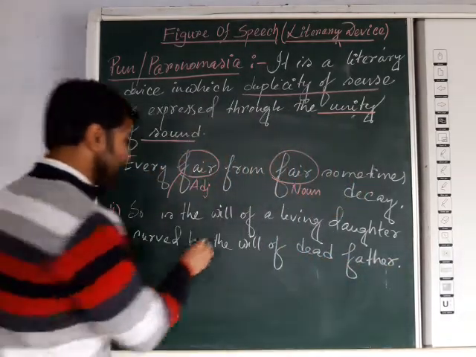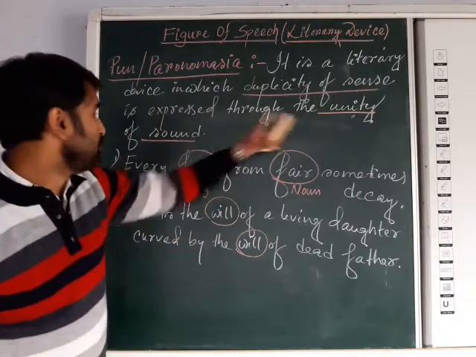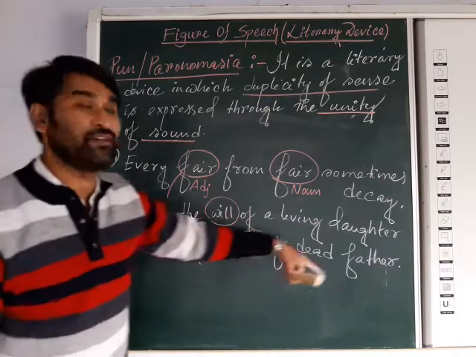Now here you can see will and will. As you know, it is the unity of sound. So is the will of a living daughter curbed by the will of a dead father.